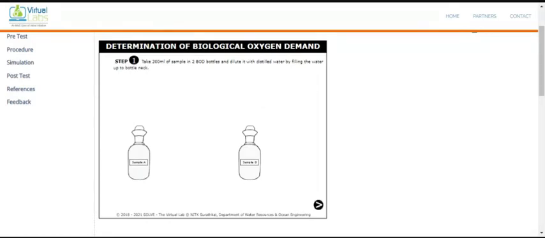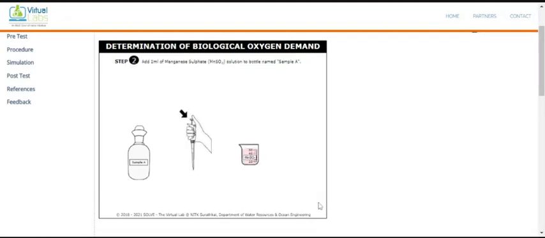Okay, so that is the correct answer. Now once you solve that answer, then click on the next one. So here this arrow shows the next. So click here. Now what is the next step? Next step is we are putting the manganese sulfate. So 1 ml of the manganese sulfate that we have to pour into the sample A.